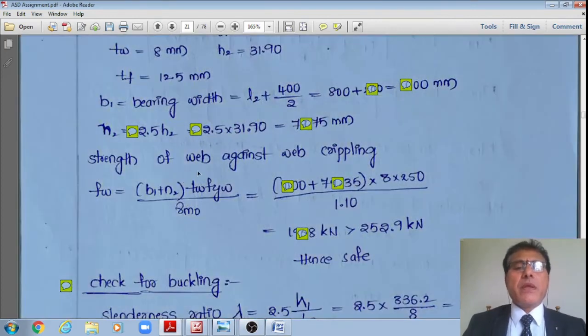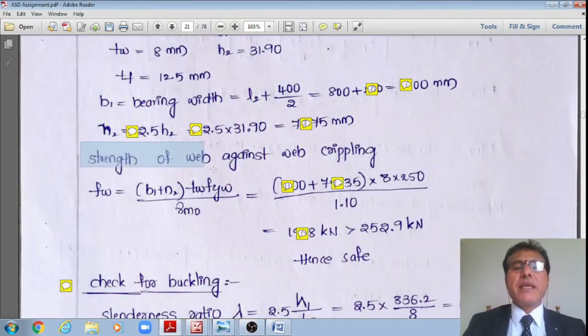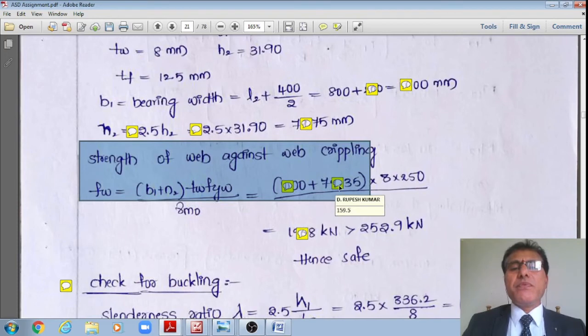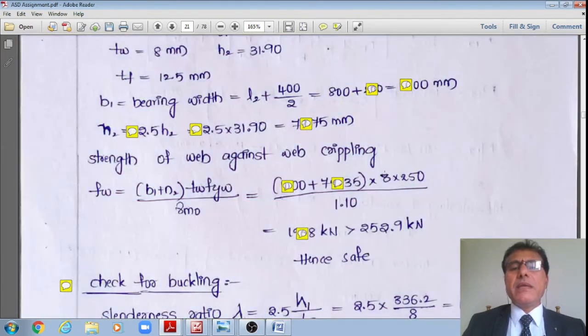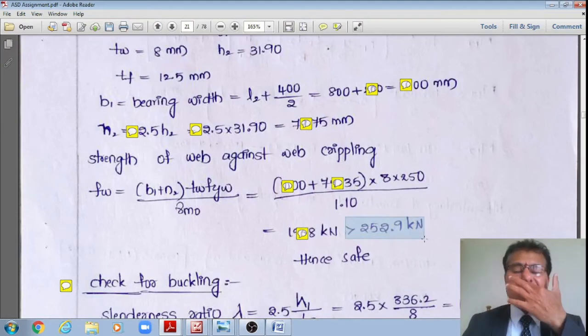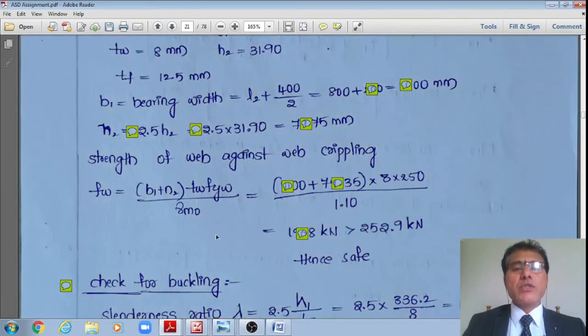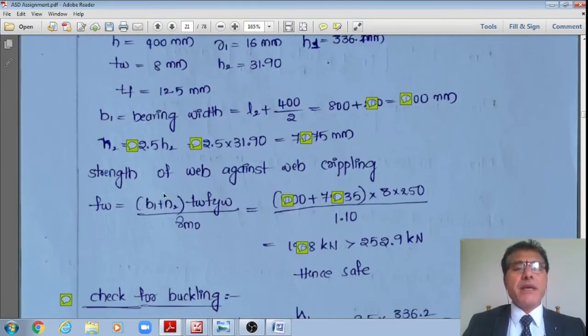Therefore, the strength of the web against web buckling, Fw, is equal to b1 plus n2, which is nothing but 800 plus 159.5, multiplied by 8 multiplied by 250 divided by 1.1, divided by 10 to the power 3. It now works out to a value of 1744.54 kilonewton, which is much more than the shear force to which each of the sections is subjected, just 252.9 kilonewton only. Therefore, it is okay from the crippling point of view.